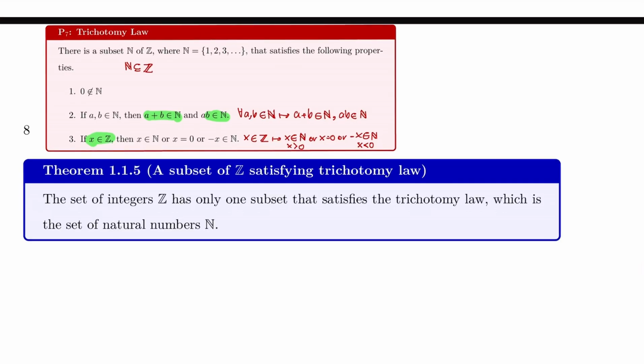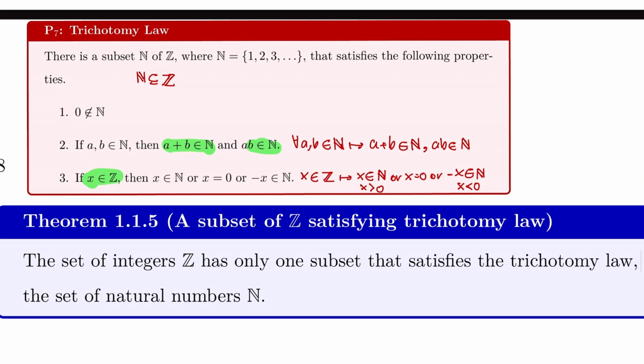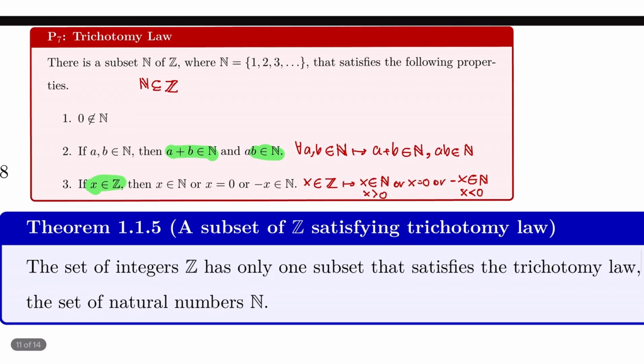Okay guys, today we are going to prove this theorem 1.1.5, which states that the set of integers Z has only one subset that satisfies the trichotomy law, which is the set of natural numbers N. We've known that according to the trichotomy law, there is a subset, the set of natural numbers, that satisfies the trichotomy law.